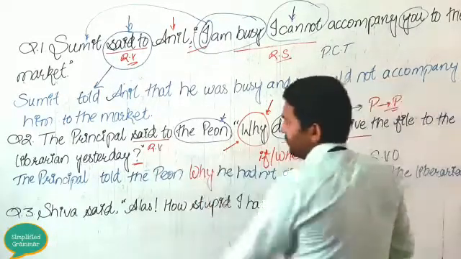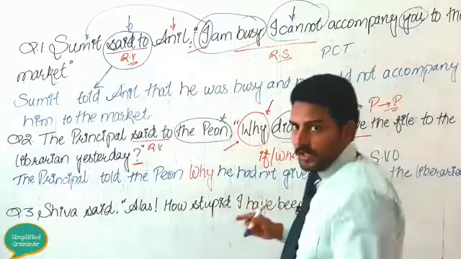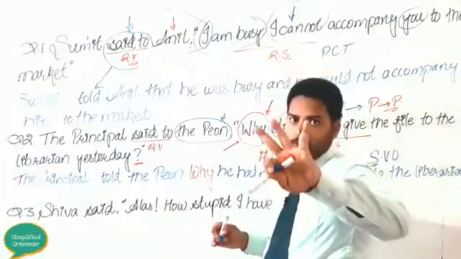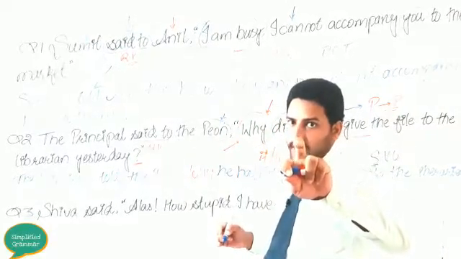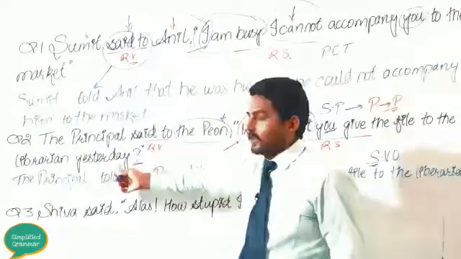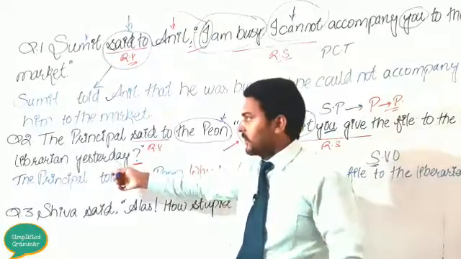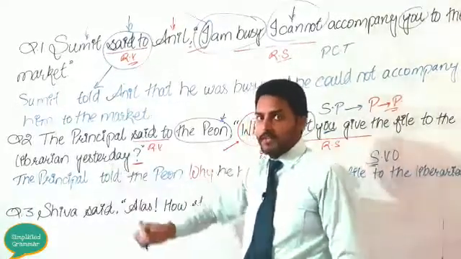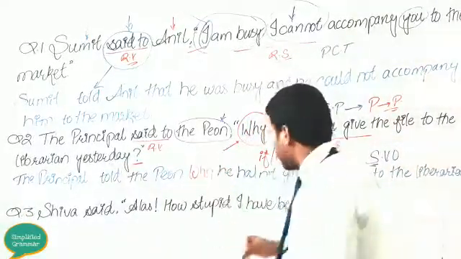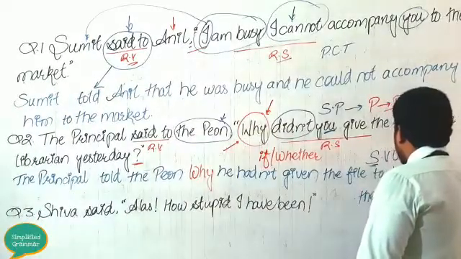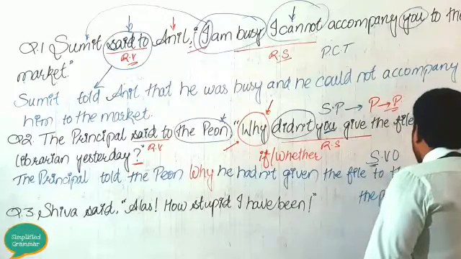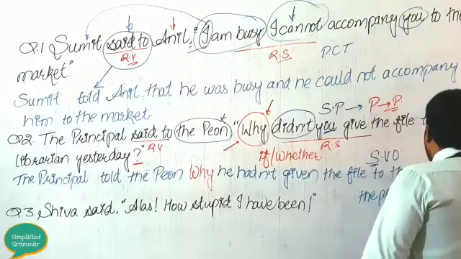Now the most important thing is we have three general rules. The first one is change in person, then change in tense, and the last one is change in other parts of speech. So this comes in the change in other parts of speech. Dear students, you need to remember, yesterday will change into the previous day.